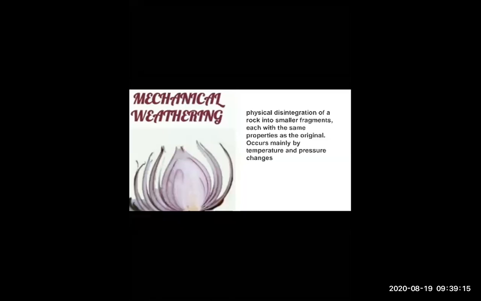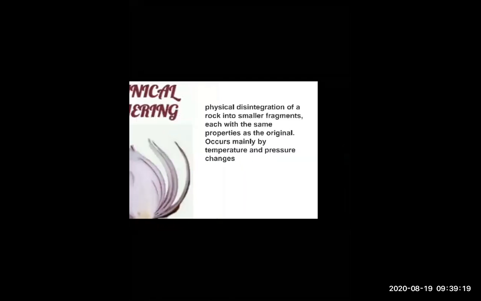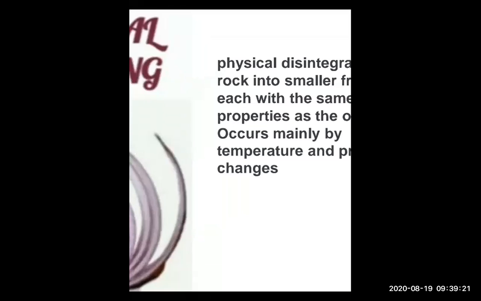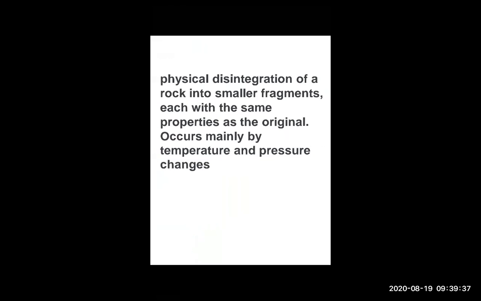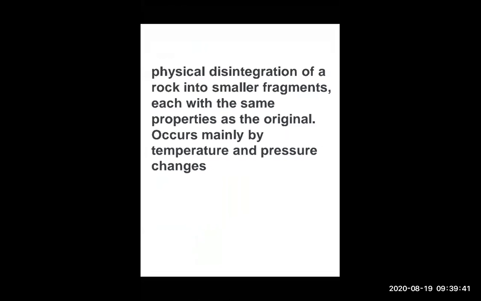Mechanical weathering is also called physical weathering. Just look, students. Whenever there is physical disintegration of a rock into smaller fragments, smaller parts, each with the same property as the original, it occurs. For example, I show you an example here.